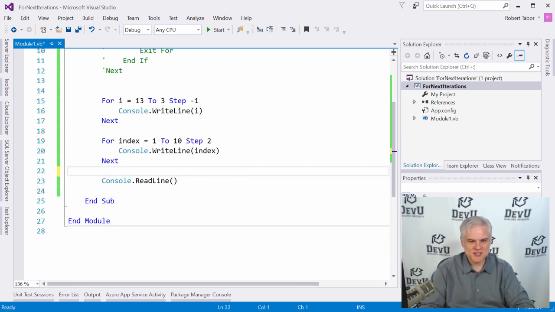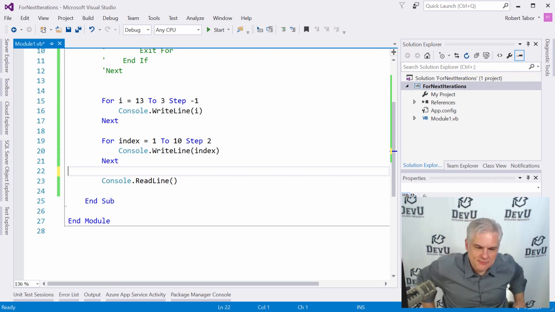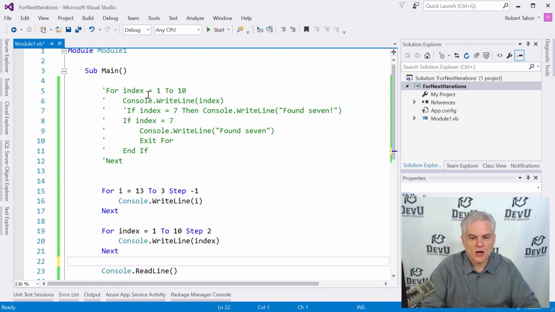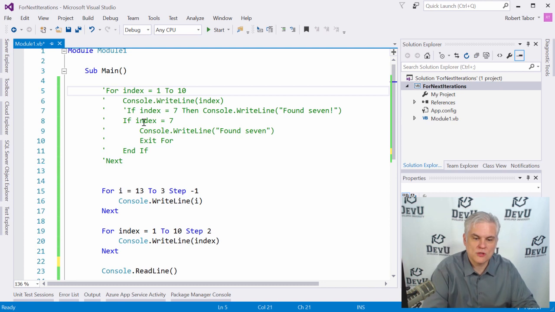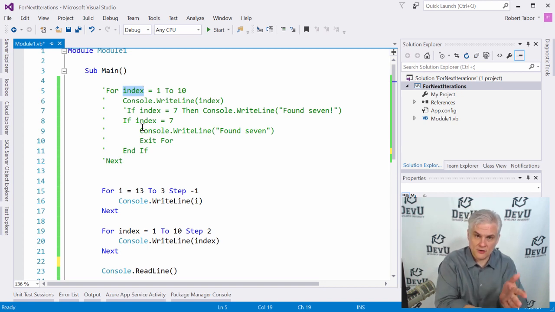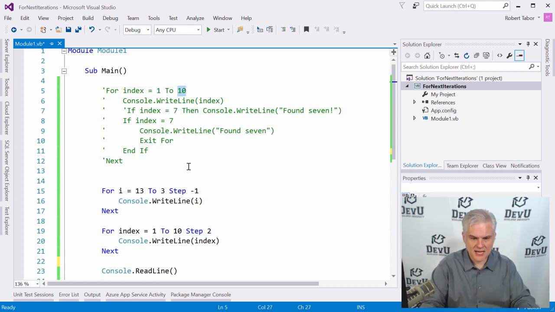Okay, so there's a lot of options here. Again, in this lesson, we talked about quite a few things. We talked about the for next iteration statement and how it will automatically allow us to iterate through a block of code a number of times as defined by the conditions here. We are assigning the current value of the iterator variable, which will hold the current index, from one number to another number, and that will define the number of times. We can obviously step backwards by using a negative step or step over numbers by using 2, 3, 10, whatever it is that we want to use.